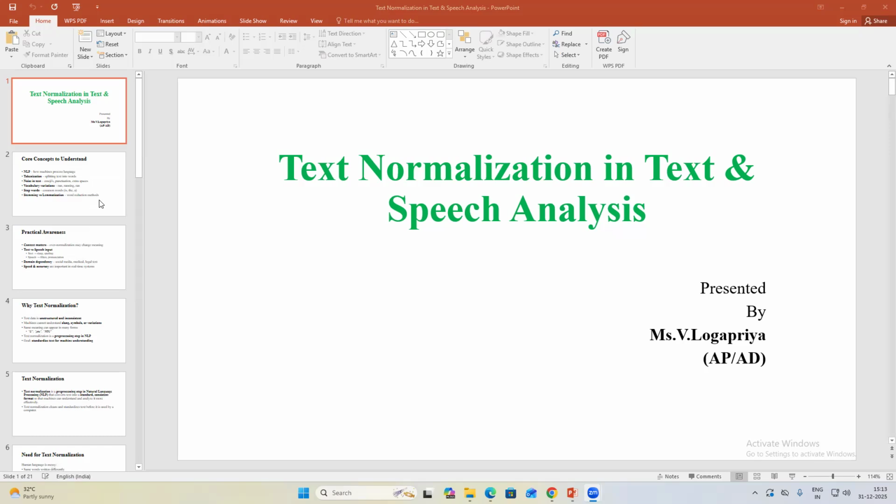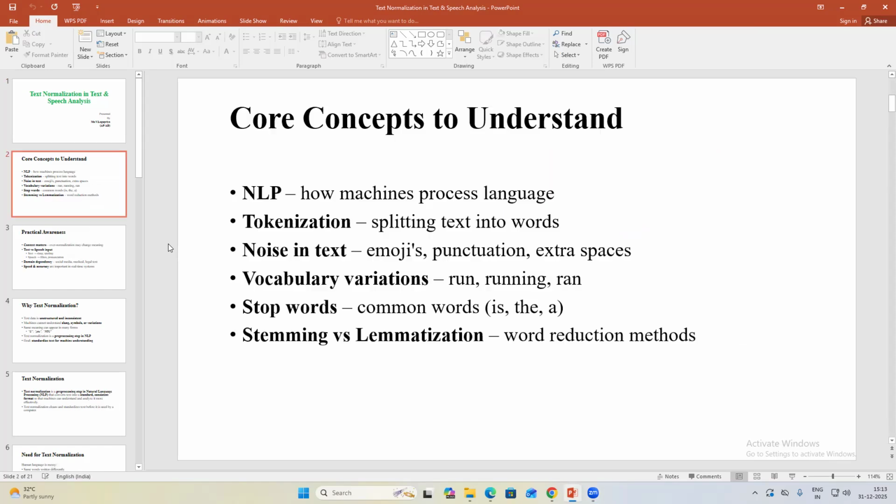Before going to the topic, let's see some core concepts which help us understand text normalization. NLP is mainly based on how machines process language. Tokenization is the process of splitting the text into words, and noise in text involves emojis, punctuation, and extra spaces.